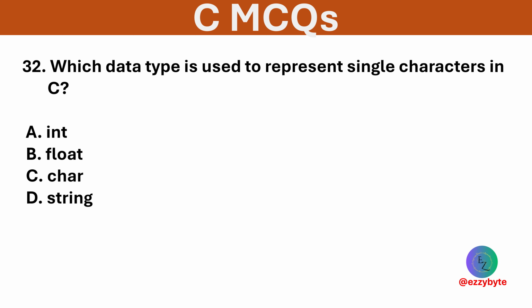Which data type is used to represent single characters in C? Options are int, float, char, and string. Option C is correct. The char data type is used to store a single character.